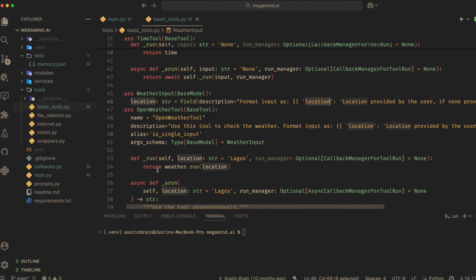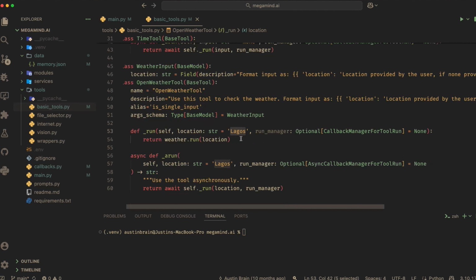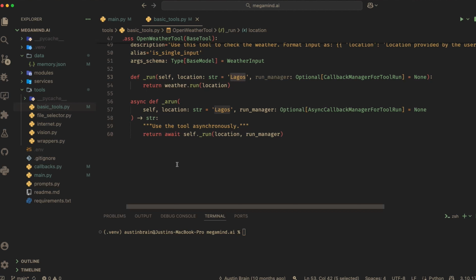Okay, and we have the same thing here. That is, if it produces an empty string or an empty action input, it should just take location as Lagos. So this is just a failsafe basically. And we have the run function and also the async run function. It's really, really simple. Now let's run main.py.